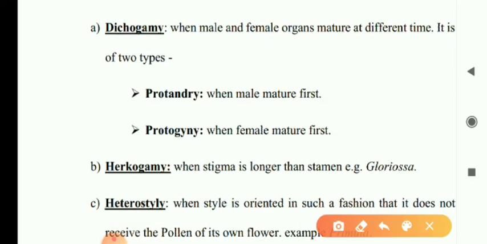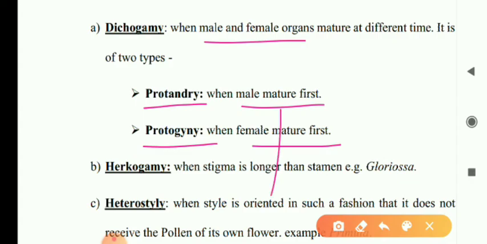These are the natural ways. Dichogamy, that means male and female organs mature at different times. When male matures first, it is protandry. When female matures first, it is protogyny.